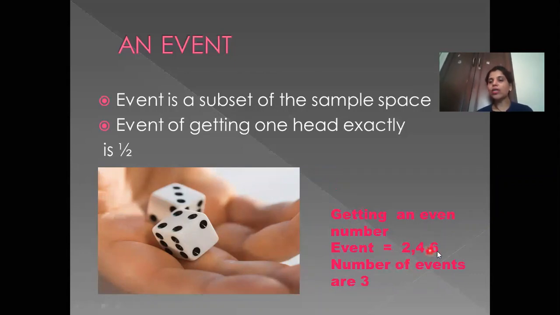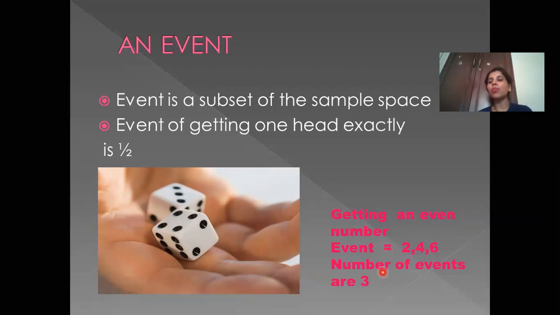3, because 1, 2, 3, three even numbers are there out of 1, 2, 3, 4, 5, 6. 1, 2, 3, 4, 5, 6 is the sample space. Out of that, even number is the event. So there are 3 possibilities that an even number will be displayed. So out of 6, there are 3 possibilities that an even number will be displayed.